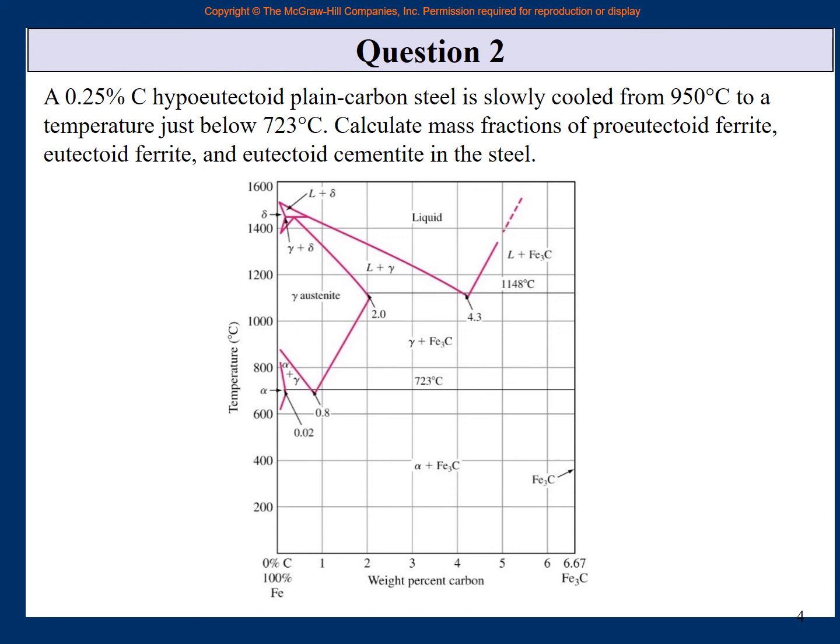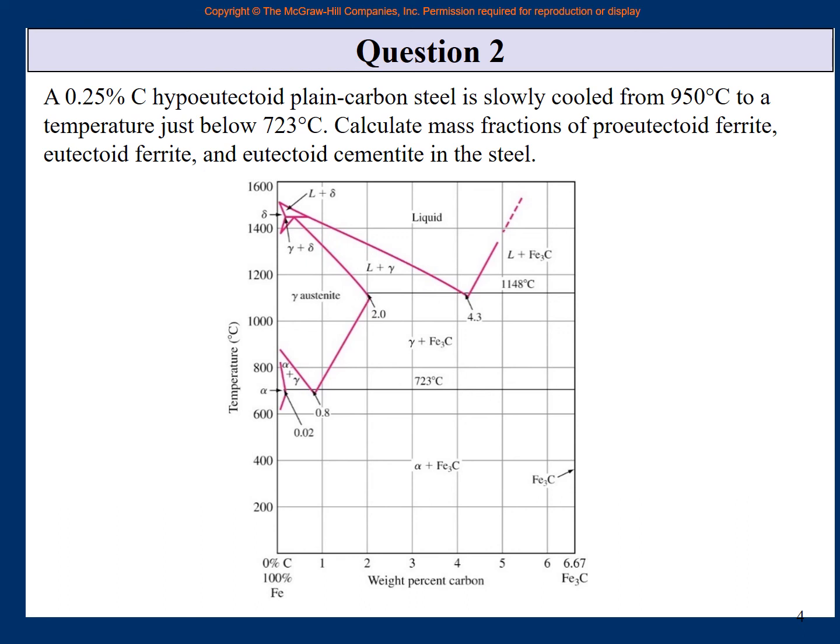But for that, the part of phase diagrams or the part of iron carbide phase diagram should be there in your mind. So pause my lecture, read the question again carefully, and here you don't have to go anywhere. I mean, this is the diagram. If you know phase diagrams, then this is the phase diagram for iron carbon, and you can solve it. So please, right? Now if you are listening to me now, it means you paused me earlier, you solved it, and now you're comparing the solution, right?